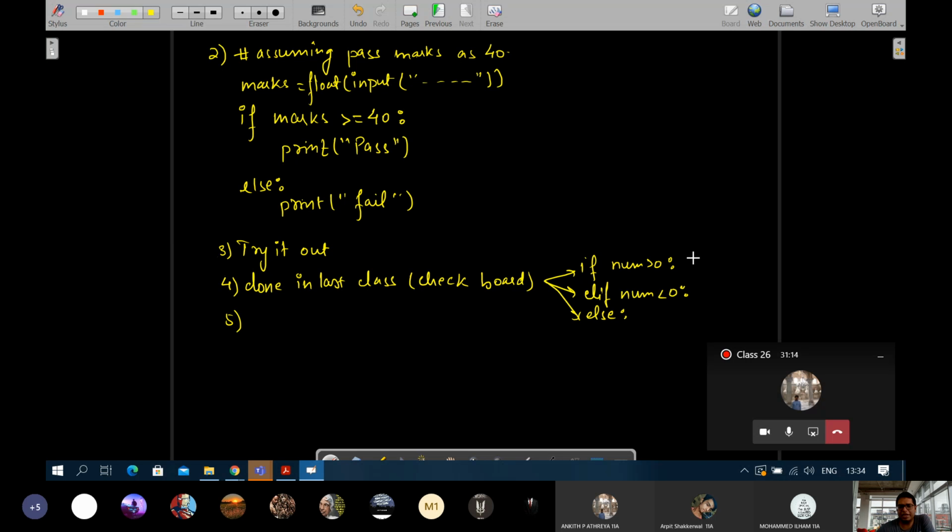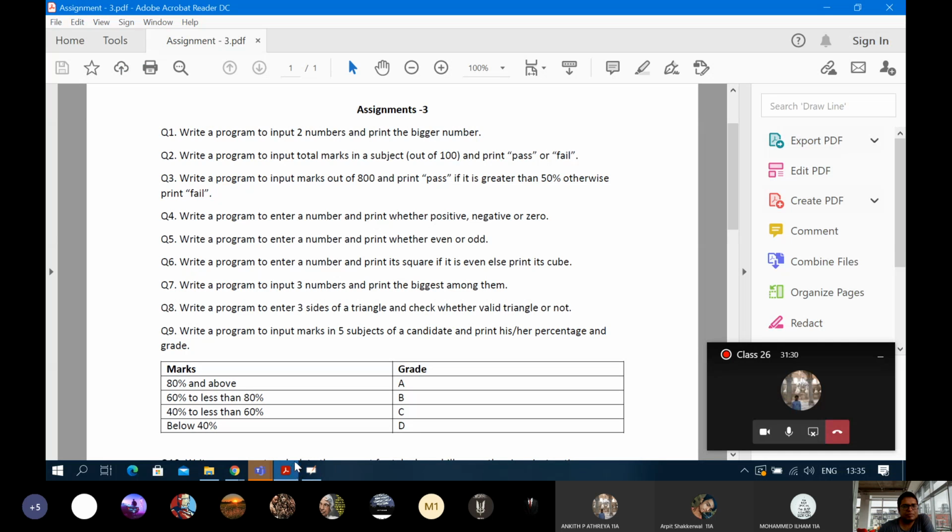So this is the case for positive, this is the case for negative, and this is the case for 0. Right? Because there are more than 2 possibilities. Fine.